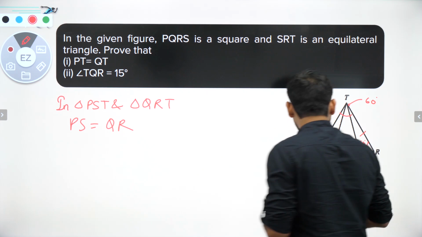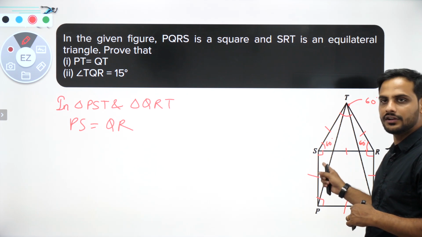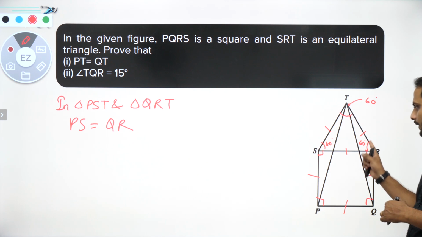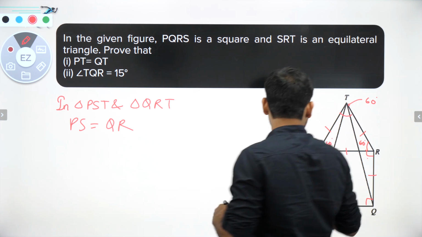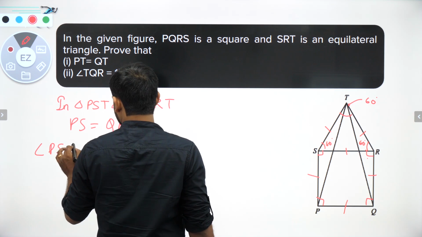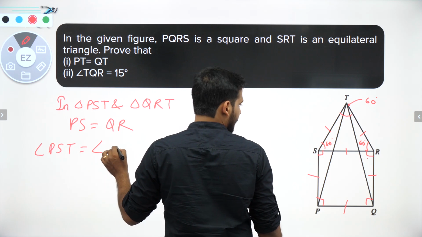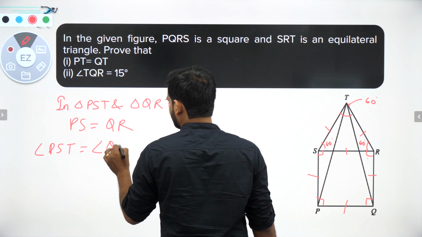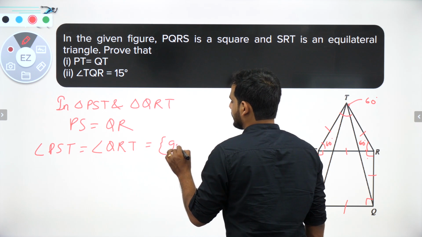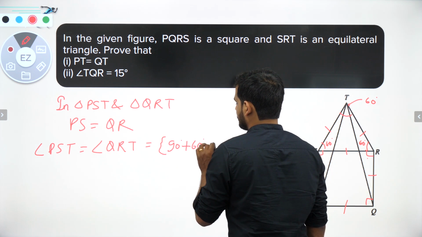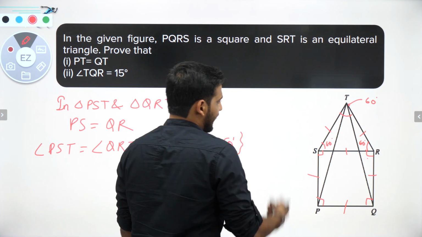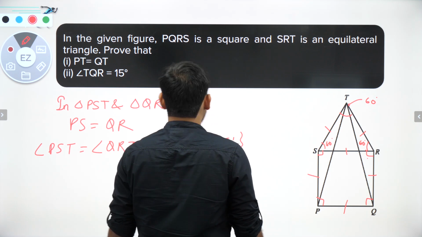Right? Now see here, this is 90, this is 60, total overall angle is 150. This is again 90, this is 60, overall angle is 150. So I can say that angle PST is equal to angle QRT, and both are equal to 150 degree. How did I get 150 degree? 90 plus 60. Okay, and then I have TS is equal to RT.